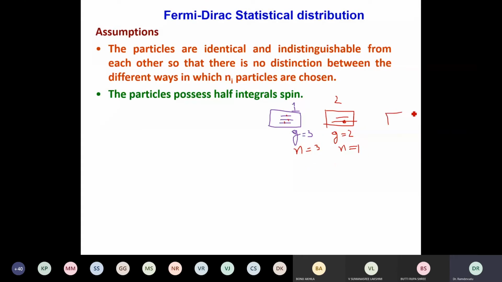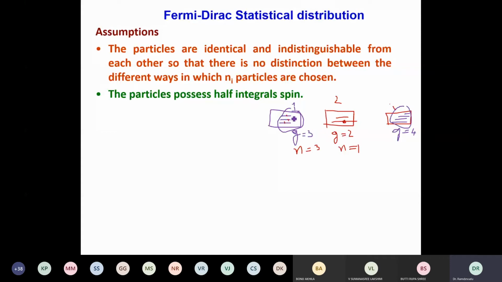If I take the ith level, in the ith level I suppose that there are few energy levels like 1, 2, 3, 4 energy levels, and thereby the statistical weightage is G equal to 4. And G is called statistical weightage, or in general in terms of chemistry you can say this is degeneracy. Degenerate states, non-degenerate states. So statistical weightage of group 1 is 3, statistical weightage of group i is 4.